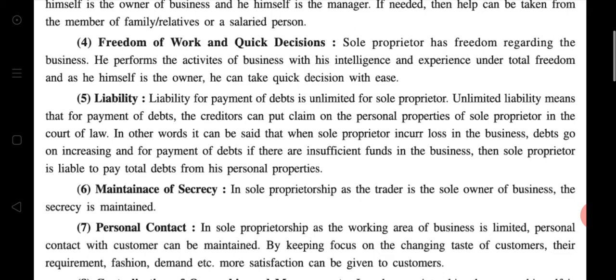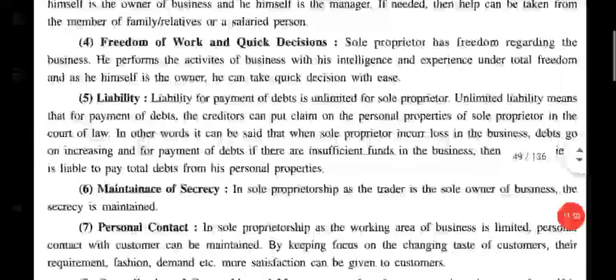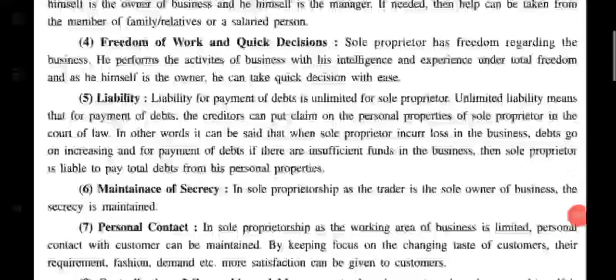So that's why in sole proprietorship, a single person is doing the business, and that is the reason for the freedom of work and quick decision, because all the decisions are taken by himself only and no other person can interfere in his or her decision. So the sole proprietor has freedom regarding the business.